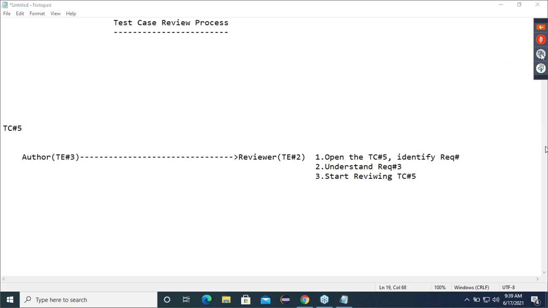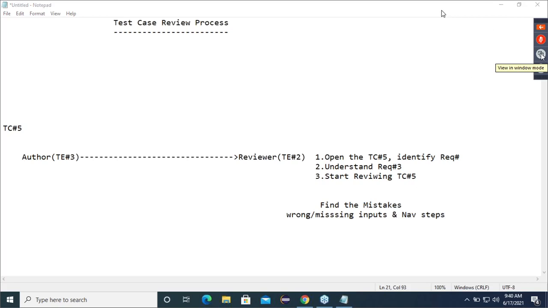Now after this, observe, when I started reviewing, obviously I am going to find the mistakes. Find the mistakes in the test cases. Find the mistakes, like there may be wrong or missing, whatever it is. It may be wrong or it may be missing inputs, and the navigation steps. Now the question is, guys, he may find 10 mistakes or 15 mistakes or 20 mistakes, whatever it is.